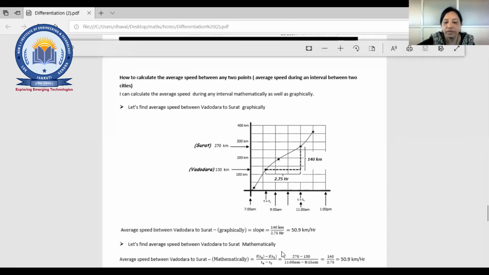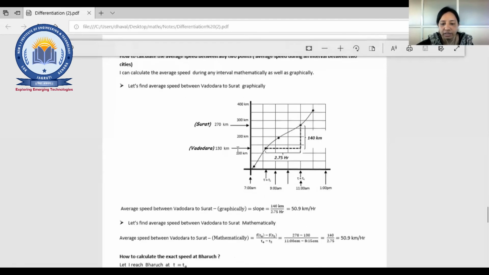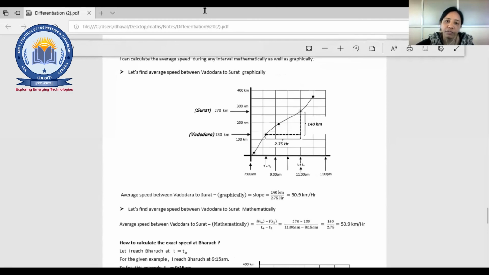That means it is 140 divided by 2.75, that is in hours, right? So you will get 50.9 kilometer per hour.